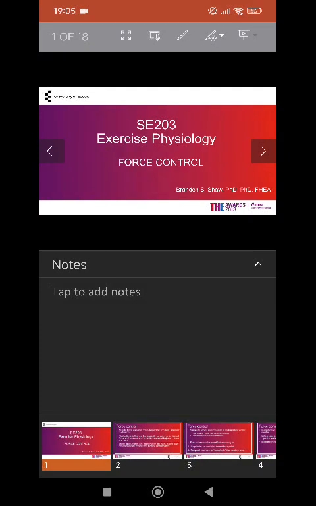SE203 Exercise Physiology. Force control. Muscle force output is characterized by constant inherent fluctuations. Fluctuations influence the capacity to achieve a desired force production and intended movement trajectory. These fluctuations are exacerbated by perturbation and have significant implications for task performance.